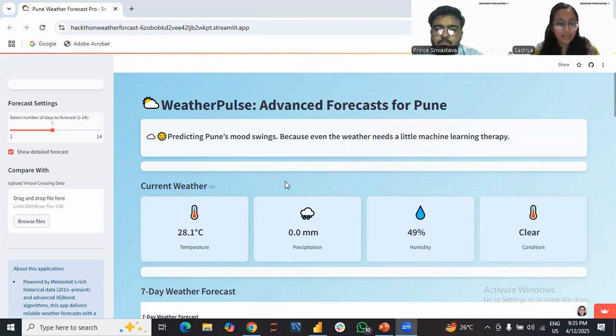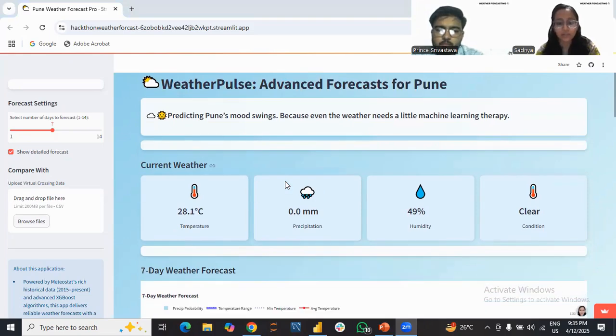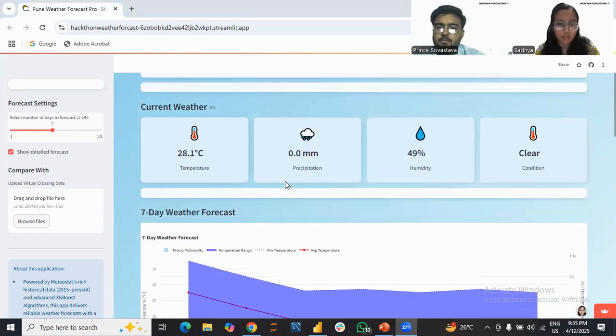This particular dashboard predicts the current metrics and also forecasts the next 7 to 14 days of weather. So here in the current weather, today, just at this time, it is 28.1 degrees Celsius, whereas the precipitation is 0.0 mm, which tells us there is no chance of rain, and humidity is 49%. The weather is such that one can have their pani puri in the evening. So yeah, that's right.